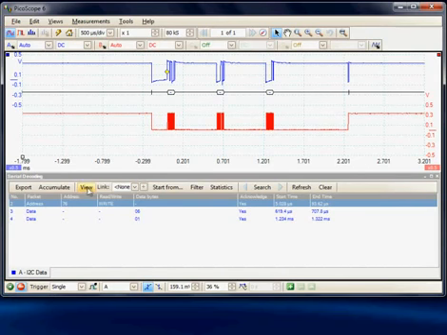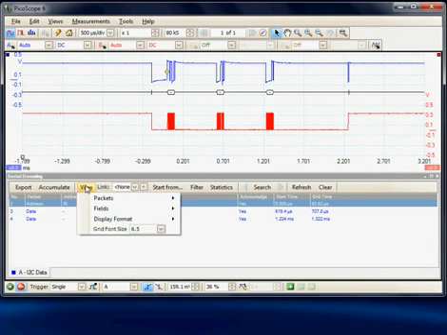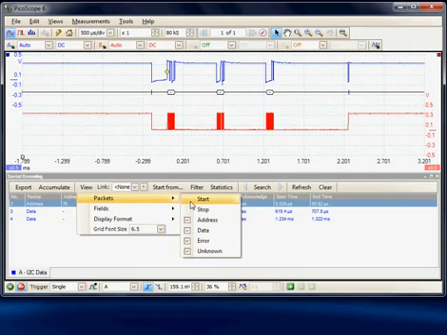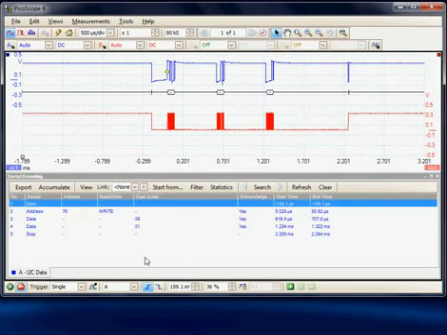The next item along is the view menu. Here we can customize the display in the decode window. So here, for example, are the packets. So for example, I could turn on the start and stop packet. So here we see the start of the packet now and the stop part of the packet, and it gives us the time here.